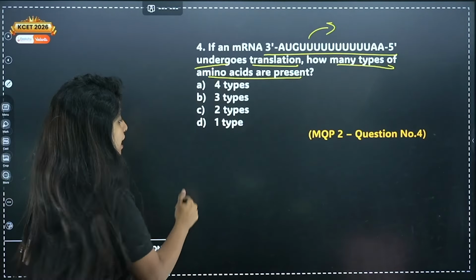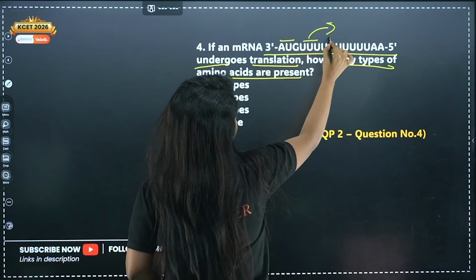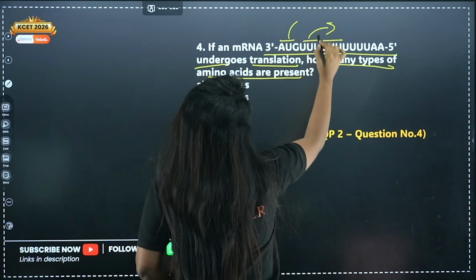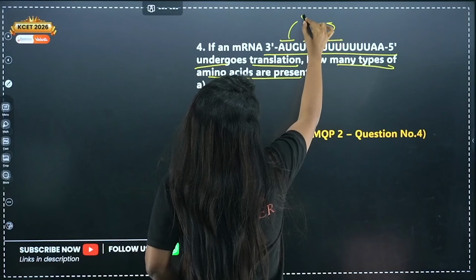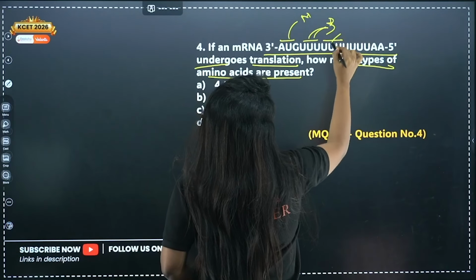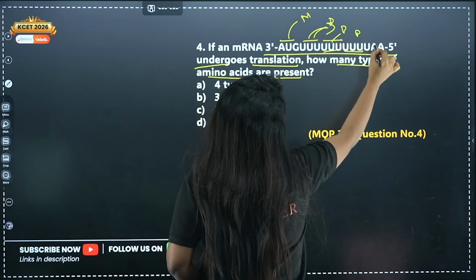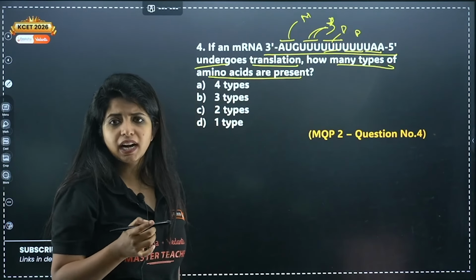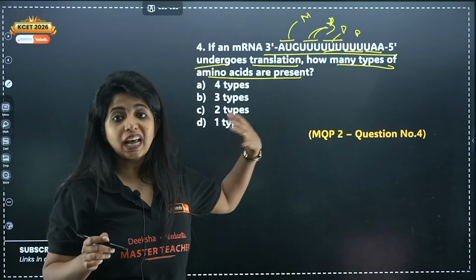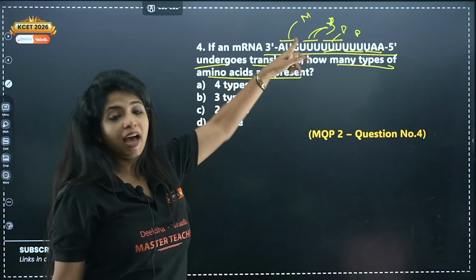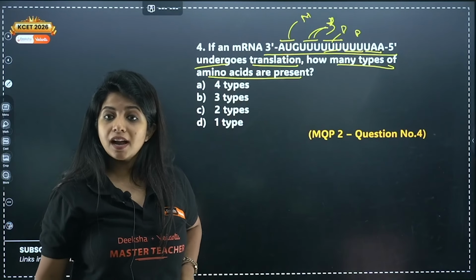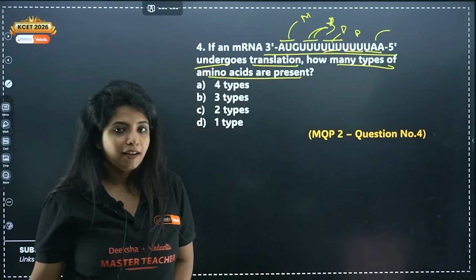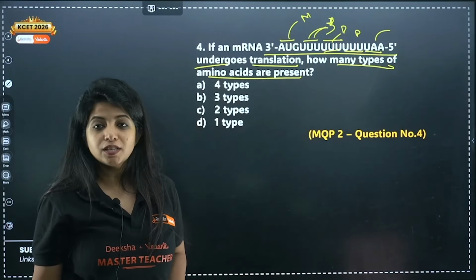So ma'am, we have studied that 3 codons come together to form an amino acid. So AUG stands for methionine, UUU phenylalanine, so methionine, then phenylalanine, again phenylalanine, and this is a stop codon. So basically phenylalanine is thrice, but I would not count it as thrice. One methionine. They are asking how many types of amino acids. So 2 types, one methionine and one phenylalanine. Do you think that's the answer? Because anyway UAA is a stop codon, right? So what do you think? Is 2 types the answer for this question?